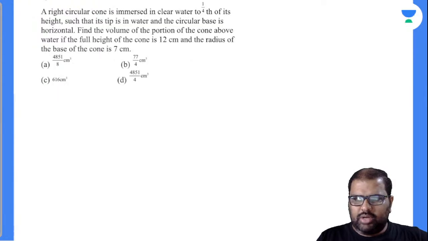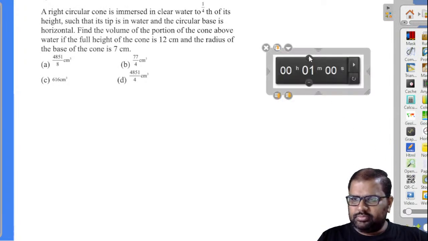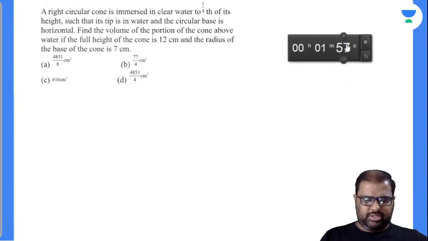Shall we solve this? We will solve this question now. Later on we'll come back to that question. Okay, it's an easy question. Let's solve some tough questions.